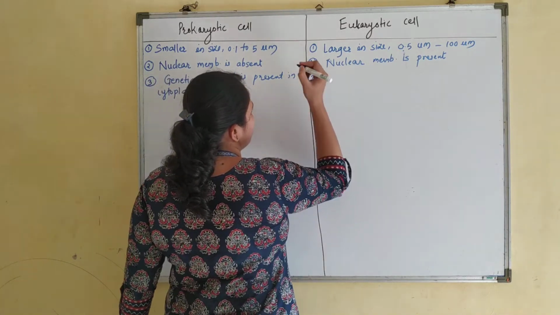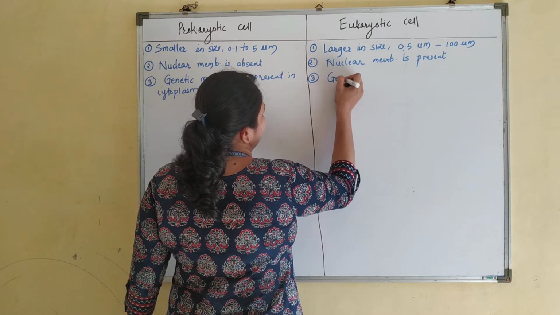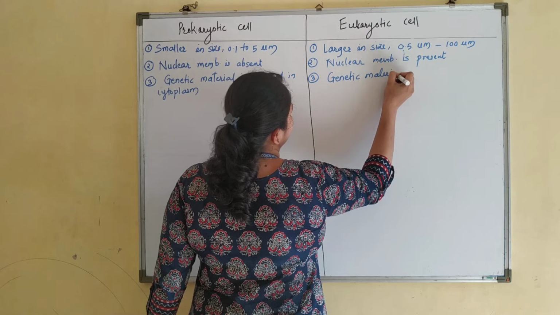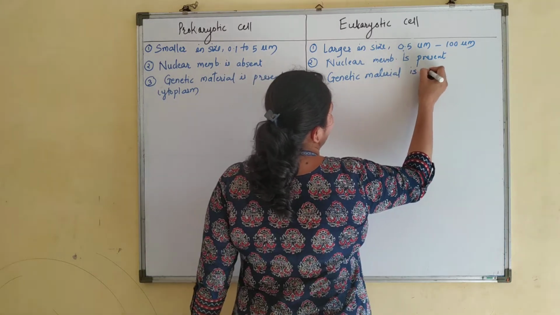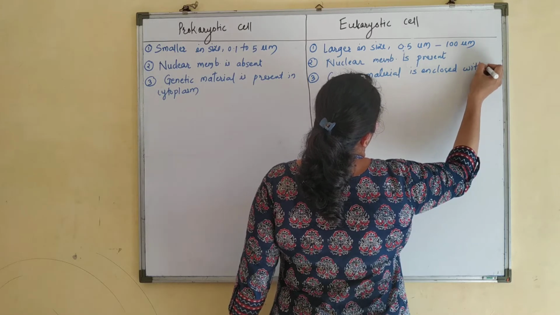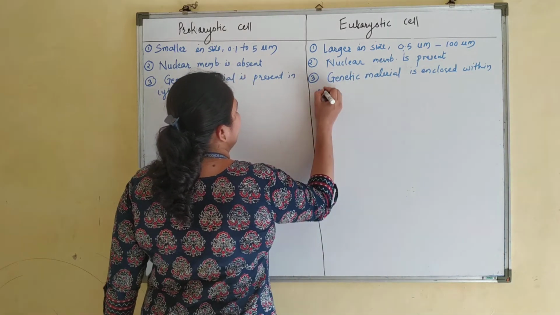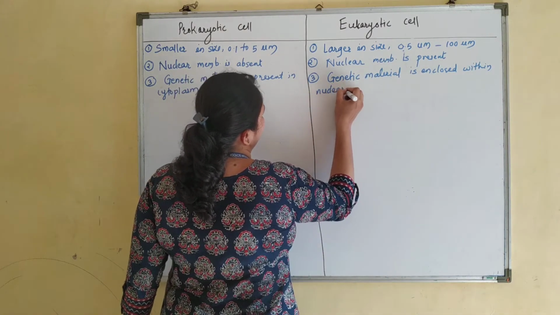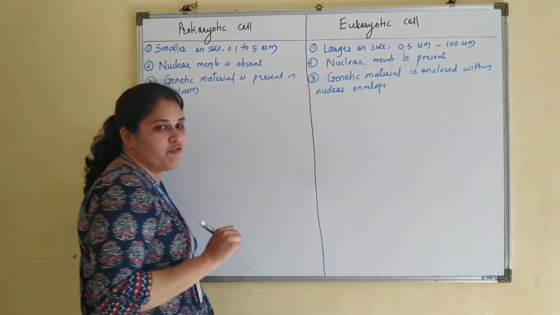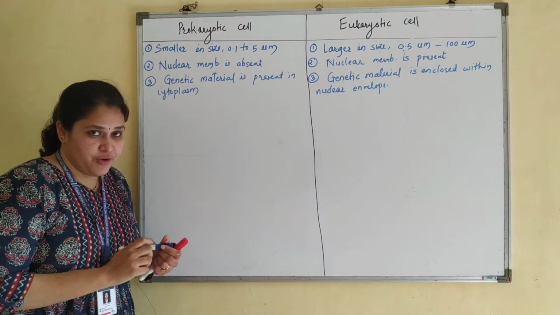In case of eukaryotic cell, genetic material is enclosed within nuclear envelope. Fine. Next difference.